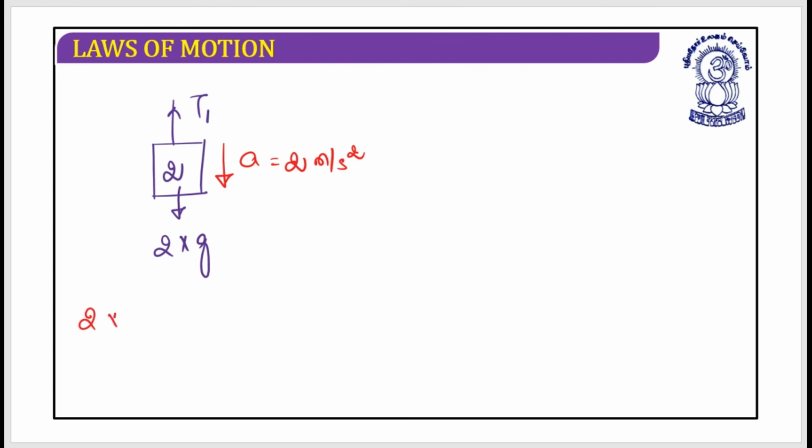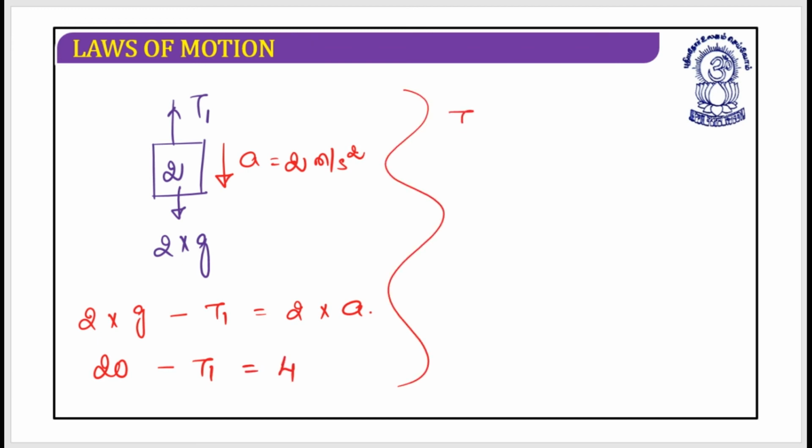It could be written as 2 into g minus T1 equals 2 into a. This is 20 minus T1 equals 2 into 2, which is 4. So T1 is equal to 4 plus 20, which is 24 Newton. That's it, you did it.